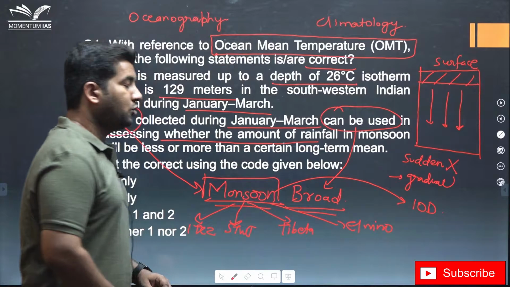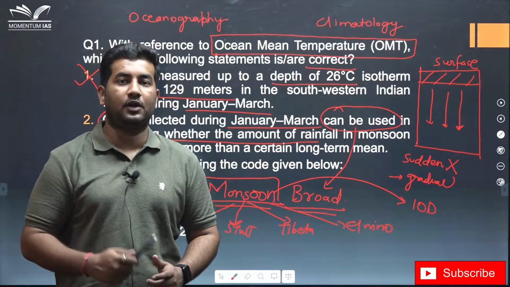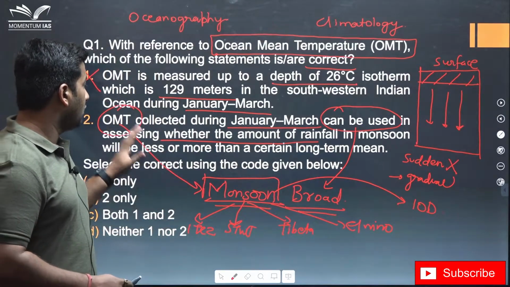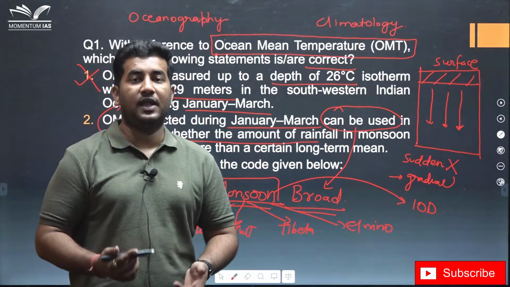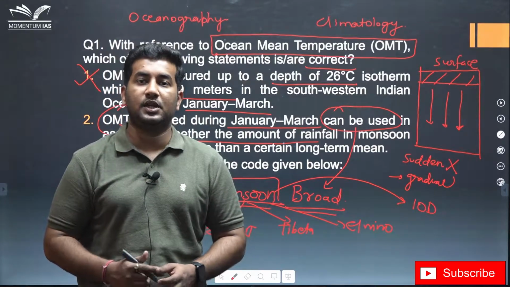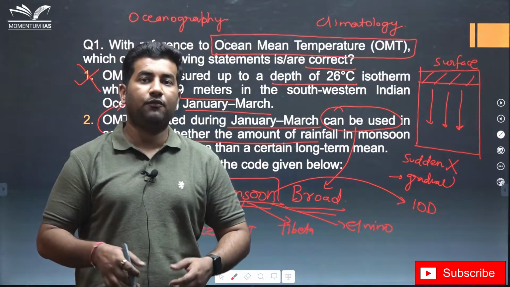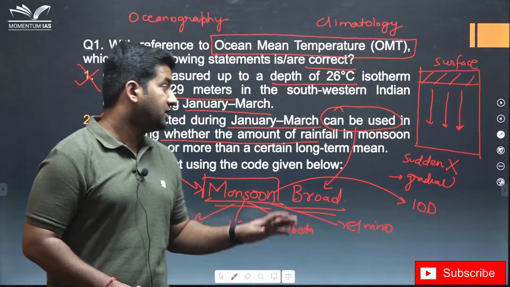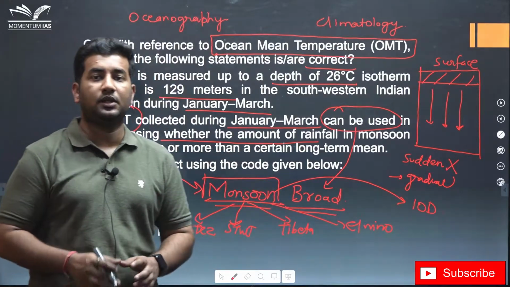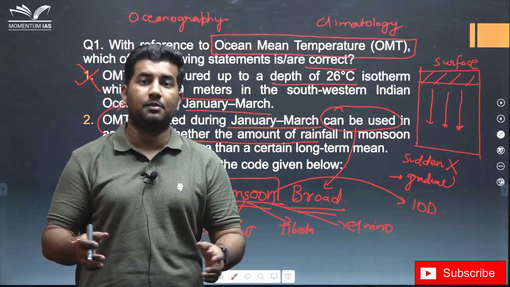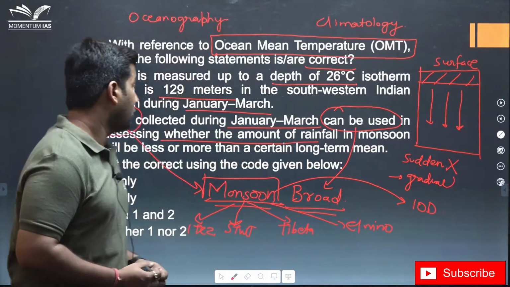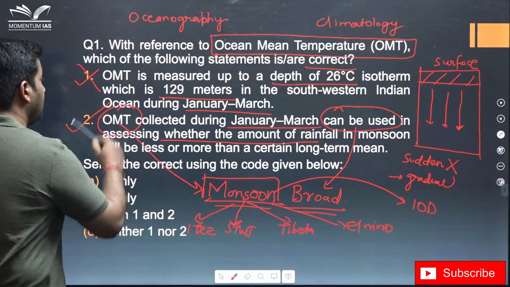This makes the monsoon very complex and very difficult to predict. Here also they have given evidence that ocean mean temperature is related to the monsoon. But even if we don't know that information, since it's a very broad term and we know that things in oceanography are somehow connected, there is a very high probability that this statement is true.